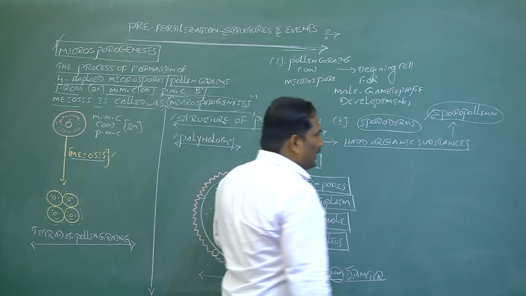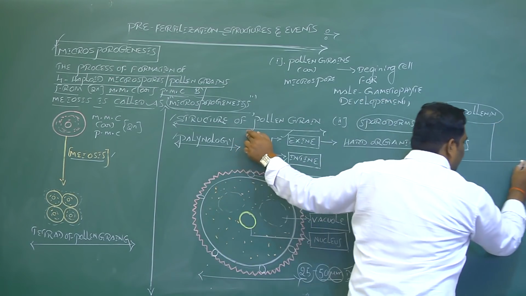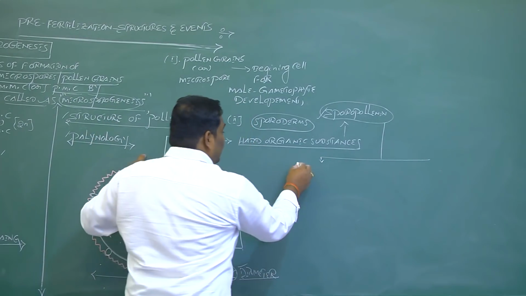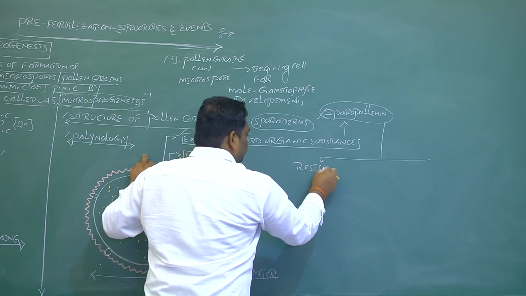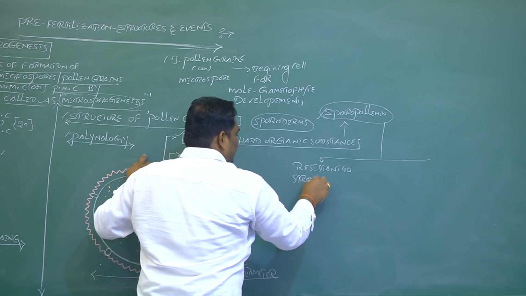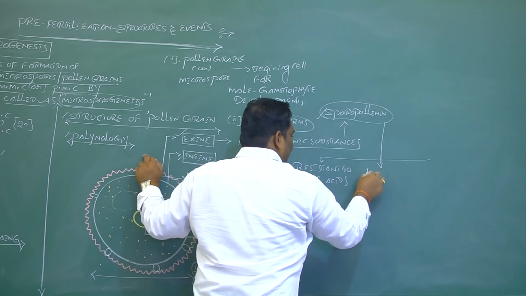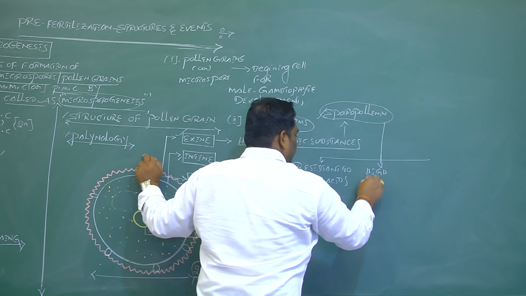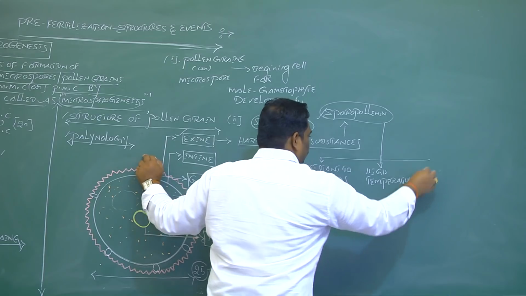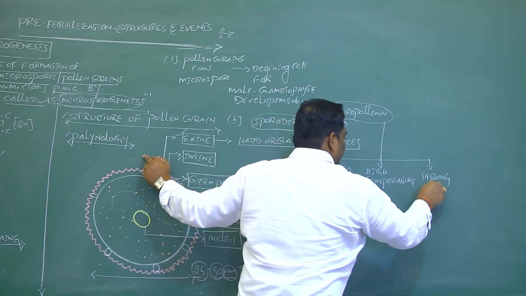Due to the presence of sporopollenin in exine, the exine is resistant to strong acids, high temperature and strong alkali.